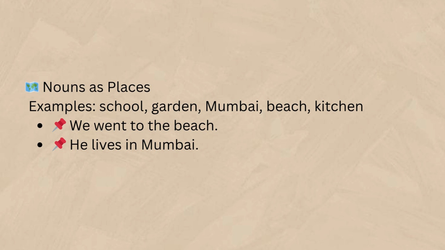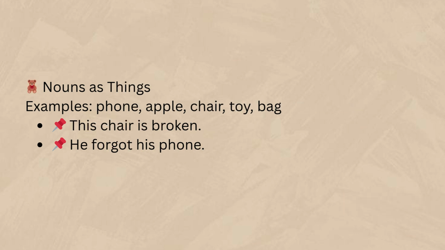Nouns as places. Examples: school, garden, Mumbai, beach, kitchen. We went to the beach. He lives in Mumbai. Nouns as things. Examples: phone, apple, chair, toy, bag. This chair is broken. He forgot his phone.